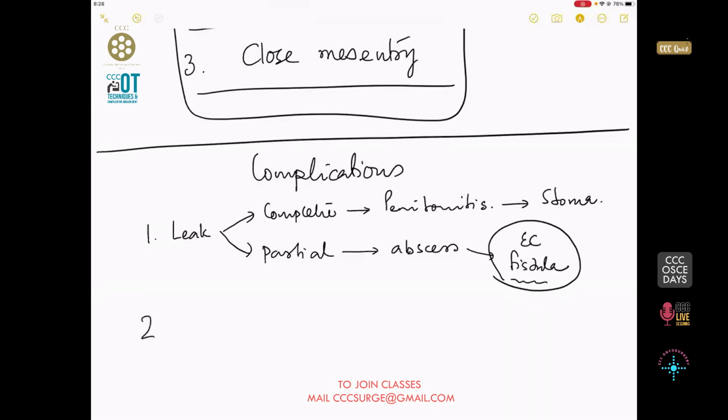The second complication is a stricture. The third complication is a rare one, bleeding from the anastomotic site. So this is all about this point.